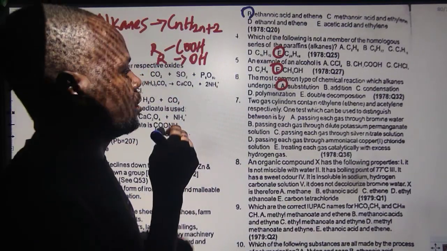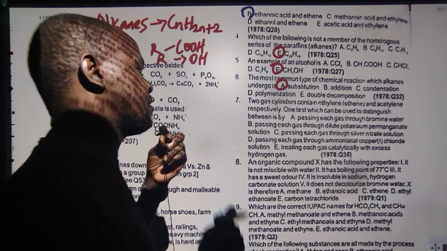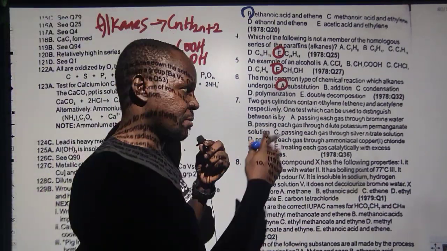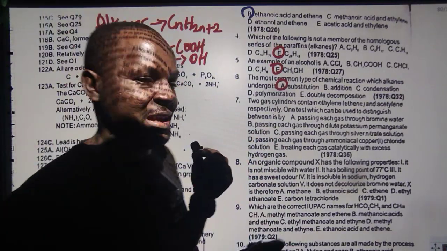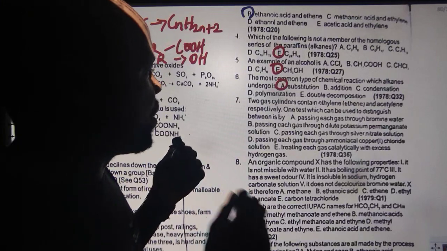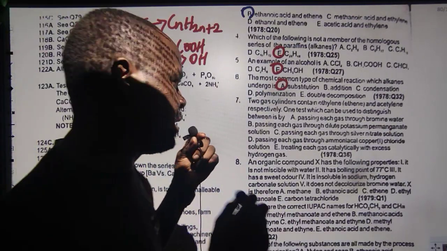Now, question 7. Now we have 2 gas cylinders that contain ethylene, which is ethene, written in brackets for you, and acetylene. Acetylene is ethyne. Now the question is, one test which can be used to distinguish between them is this.